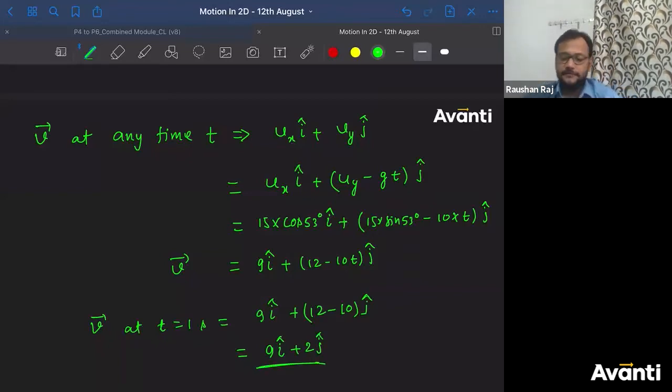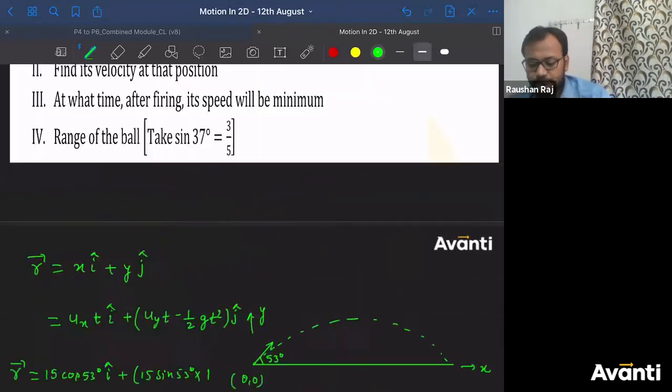Guys, click yes if you have understood how to find the velocity at any time t. Vx i cap plus Vy j cap. Got the point? All right. Now move on to the third question.